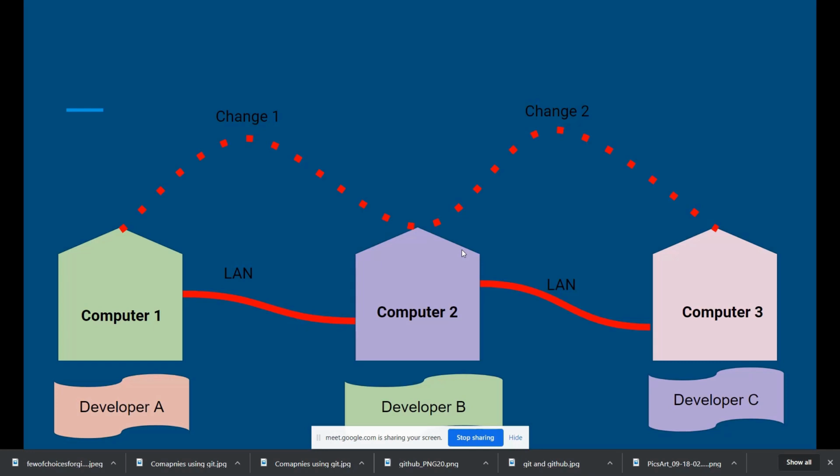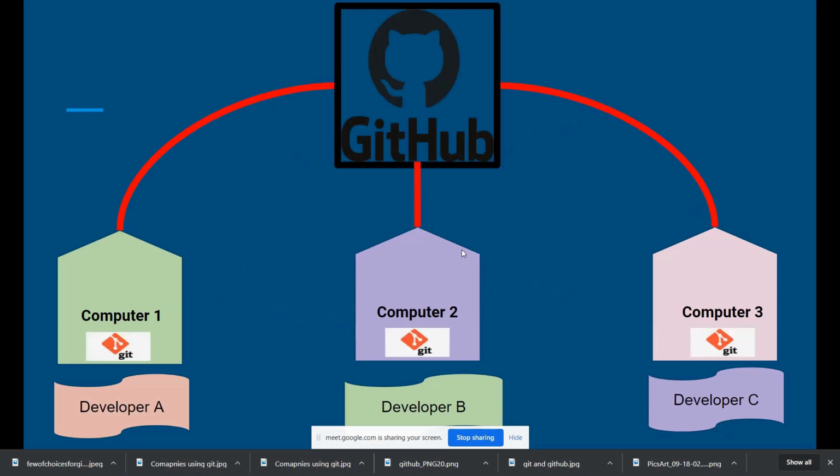So here is where the concept of Git comes in. Git is something that will be present on your local machine. Git is a command line tool that will be there on your own laptop or computer. Suppose you have a certain amount of source code, computer 2 has a certain amount of source code, and computer 3 has a certain amount of source code.